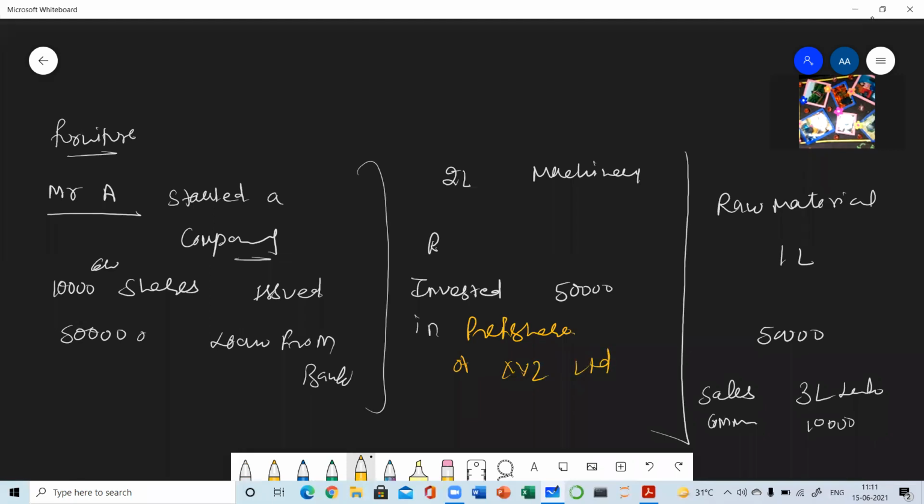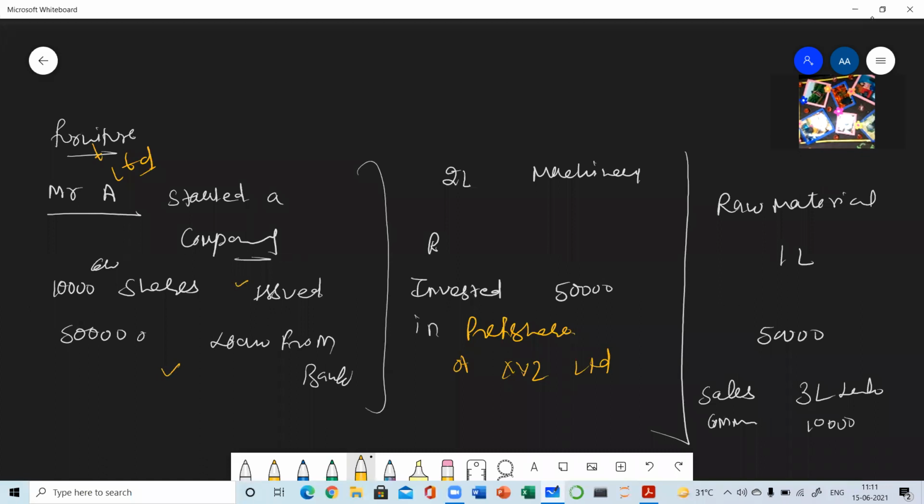So mostly all the businessmen, whether it is manufacturing or trading, have to perform some of the activities like Mr. A is doing for his company, A Limited. So first of all, to start a company, we will be in requirement of finance. So the equity share capital is the base capital for every company. So he has issued some shares. Then for some more funds requirement, he has taken a loan from bank.